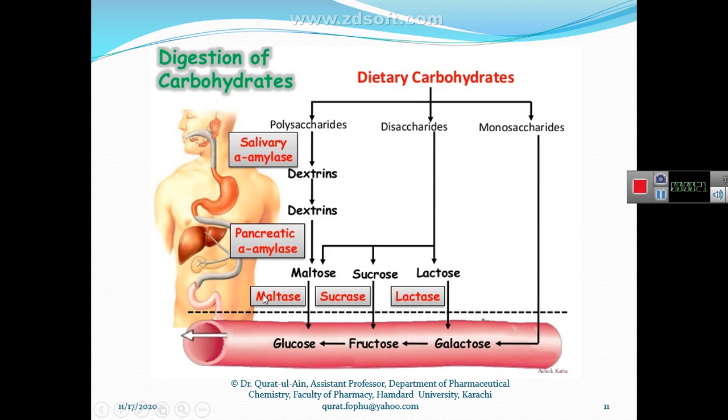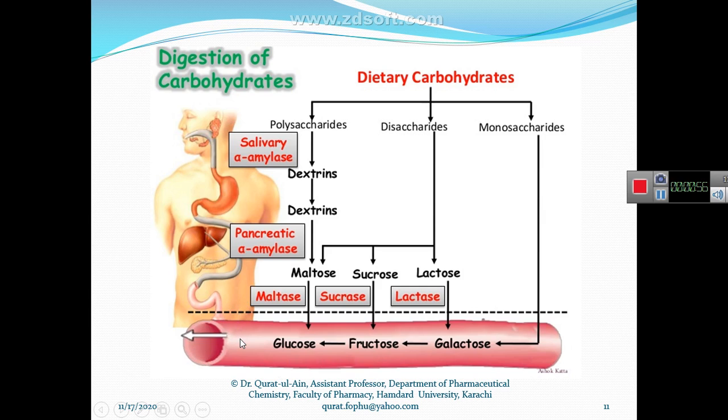And here we can see in this picture the maltase, sucrase, and lactase hydrolyze maltose into glucose, sucrose into glucose and fructose, and lactose into glucose and galactose. So the only carbohydrates that reach the bloodstream from the intestinal wall are glucose, fructose and galactose, and these carbohydrates are absorbed from the intestinal wall into the blood.